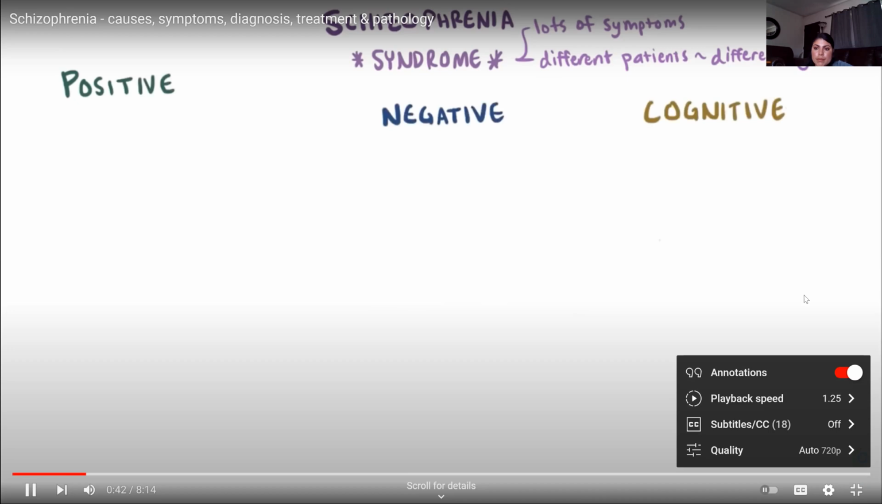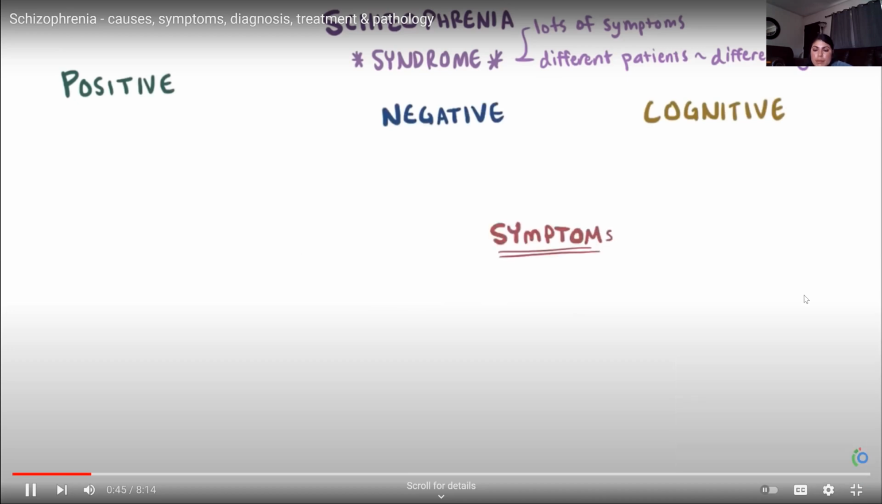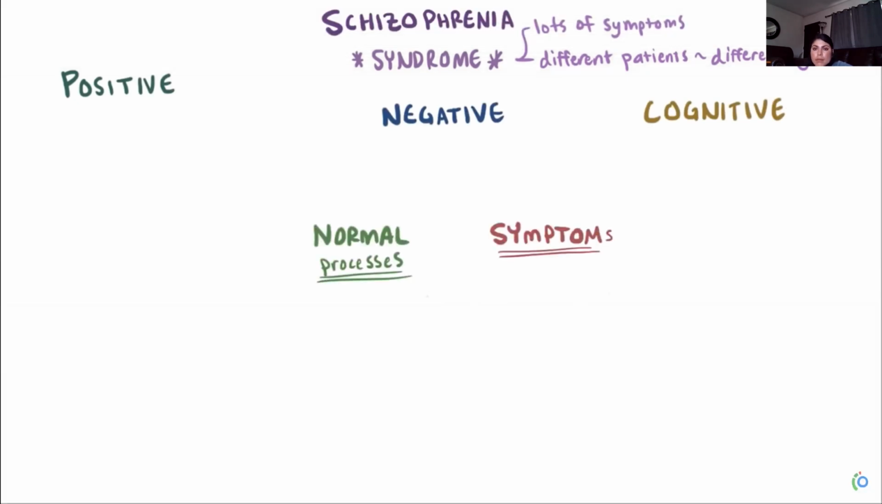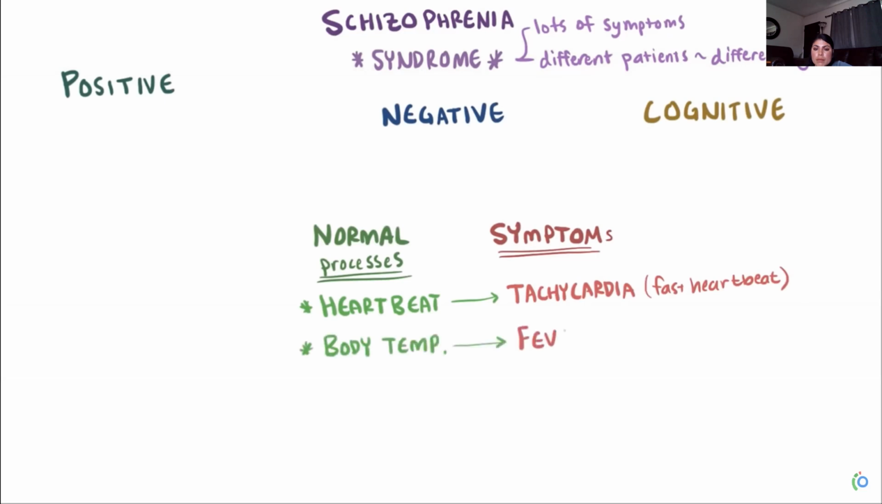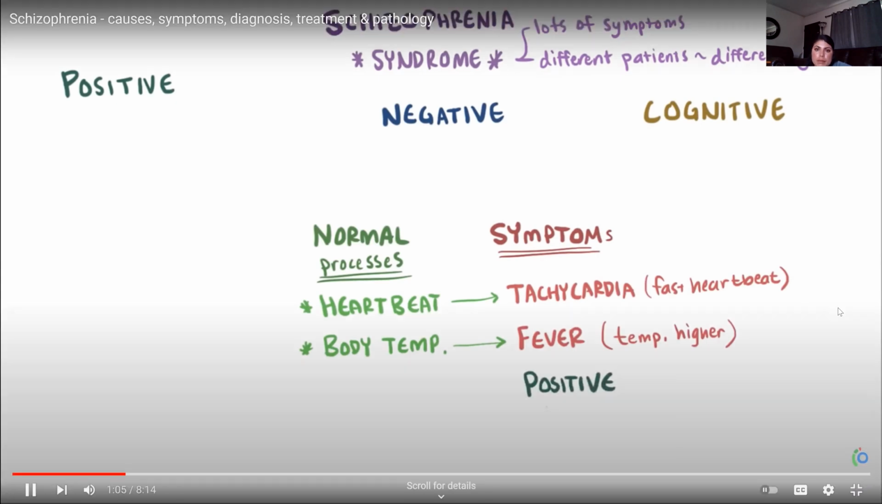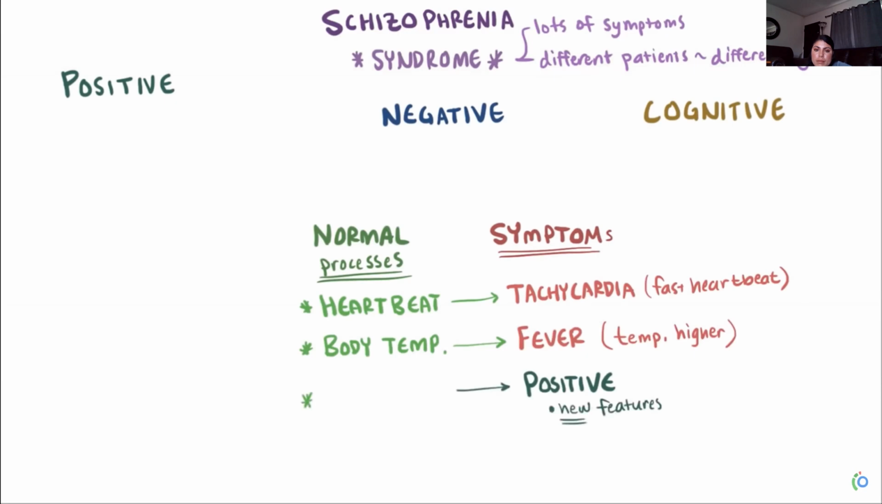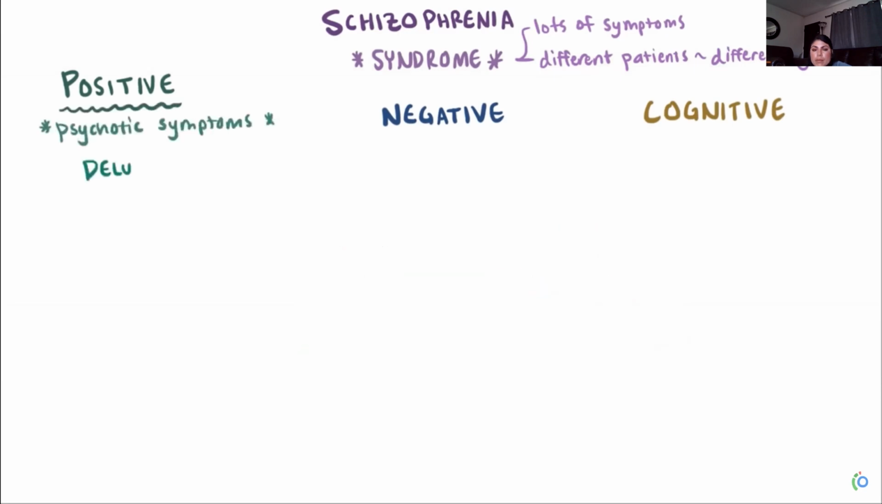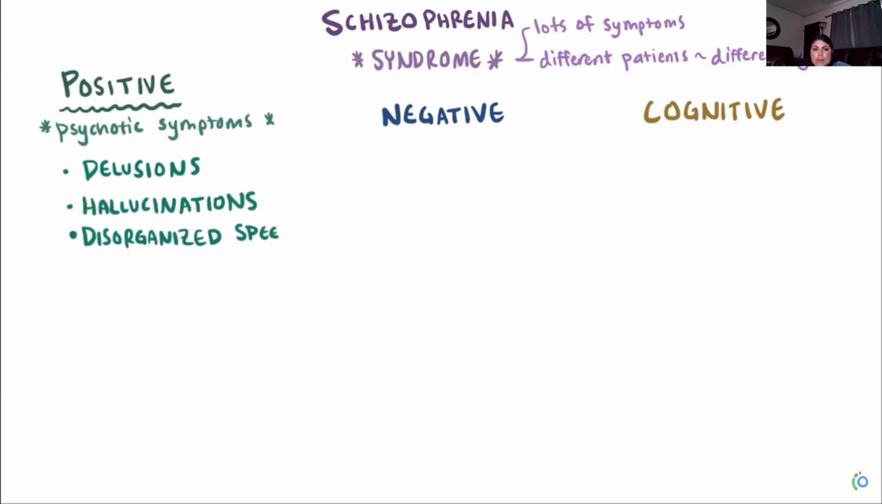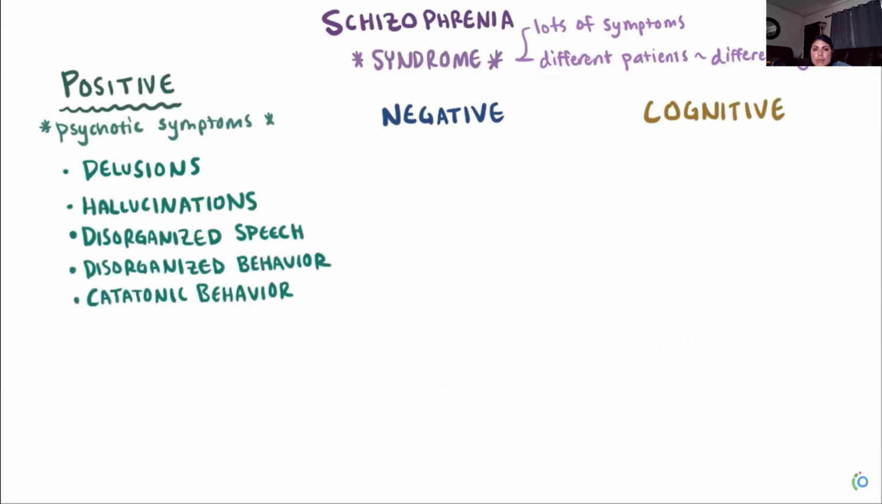Alright, taking a step back, most human symptoms from any illness are extreme versions of a normal physiologic process. For example, everyone has a heartbeat, right? And tachycardia is a fast heartbeat. In the same way, everyone has a normal body temperature, but during a fever, that temperature is higher. In schizophrenia, patients have positive symptoms, which aren't positive in the sense that they're helpful, but positive in the sense that there's some new feature that doesn't have any normal or physiologic counterpart. These are the psychotic symptoms, so delusions, hallucinations, disorganized speech, and disorganized or catatonic behavior, none of which occur physiologically.